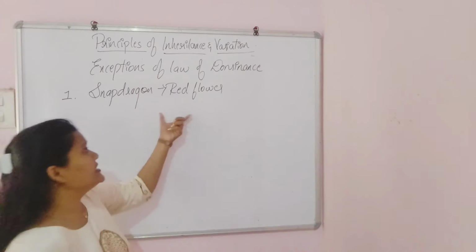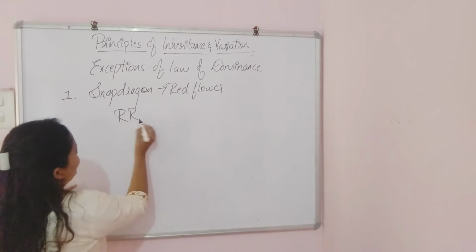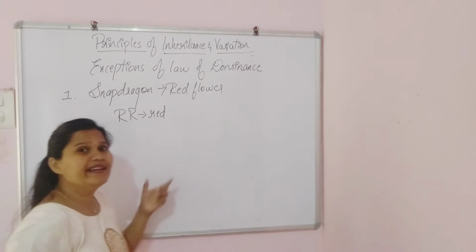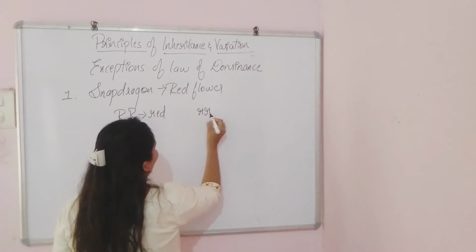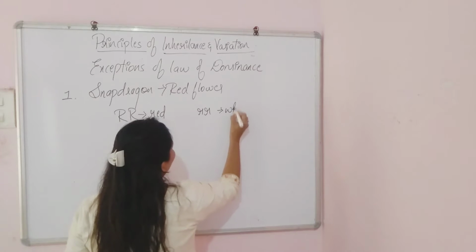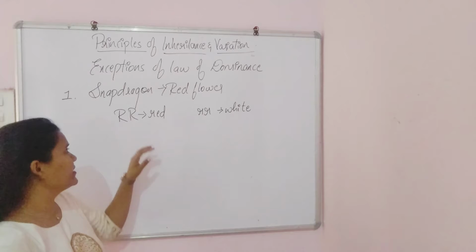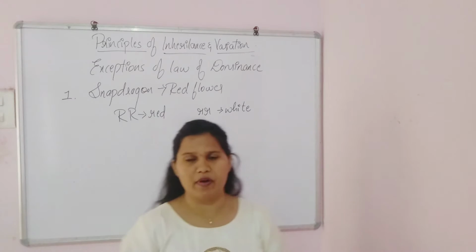This red flower is given by capital R and capital R, and its contrasting trait is white in color. So these plants have two contrasting characters or traits, the red flower and the white flower.